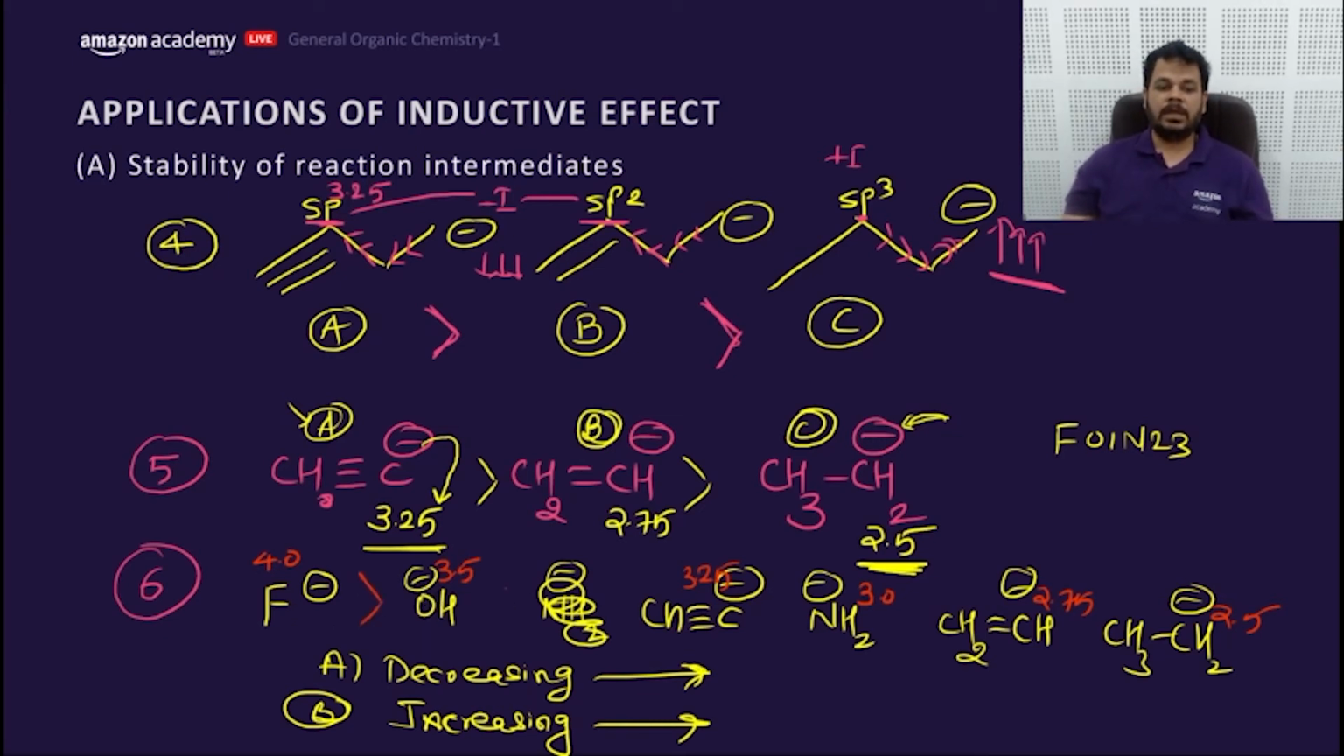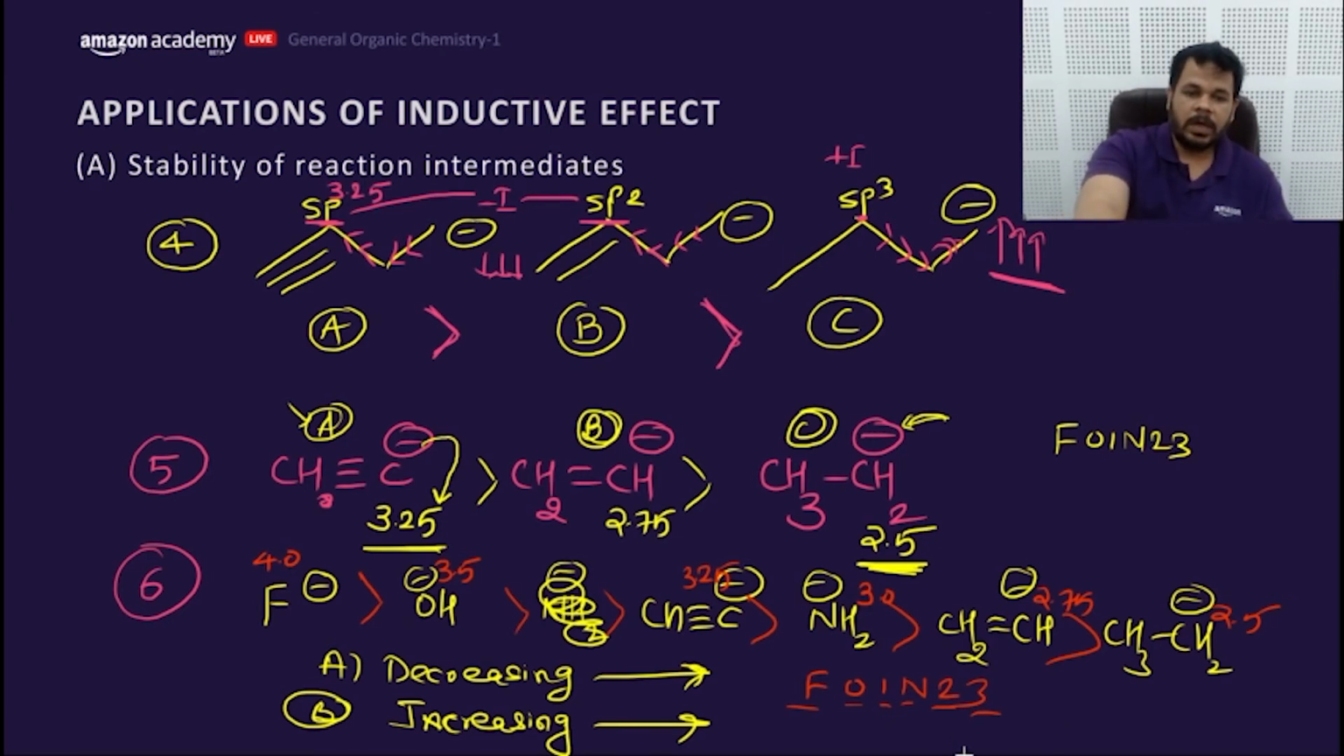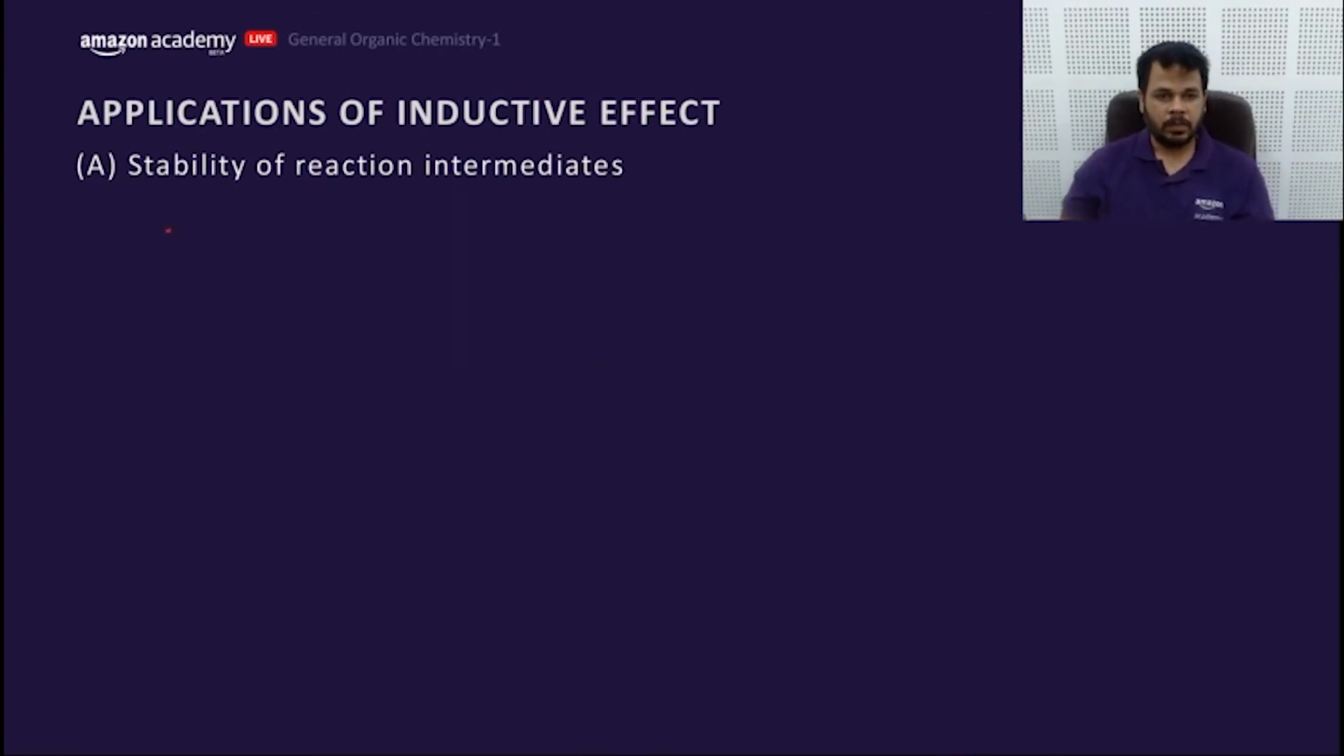That means this should be the order of stability. So you need to remember this order: fluorine, oxygen, sp carbon, nitrogen, sp2 carbon, and lastly sp3 carbon. Let's move to the next part.